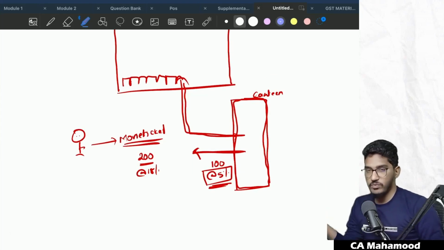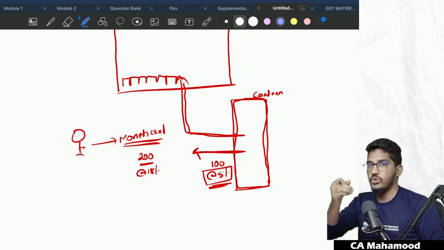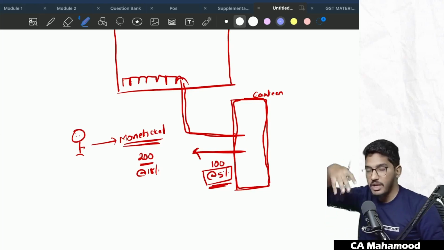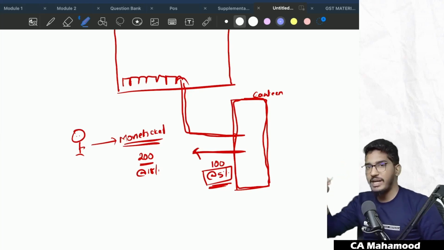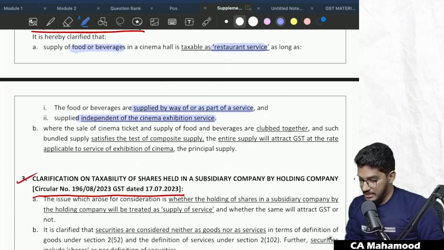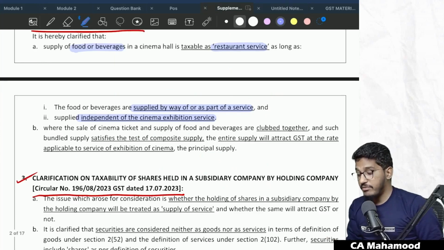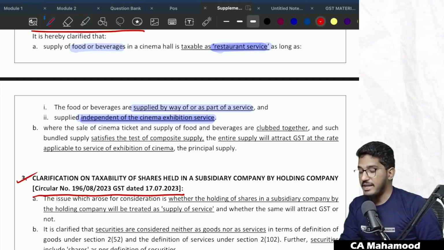Even if you are just roaming on the theater premises, you can still go and buy the food and eat. So in case the food or beverages are supplied independent of the cinema exhibition service, then that supply of food shall be treated as restaurant service, and it will attract GST at the rate applicable for restaurant services, generally 5%.